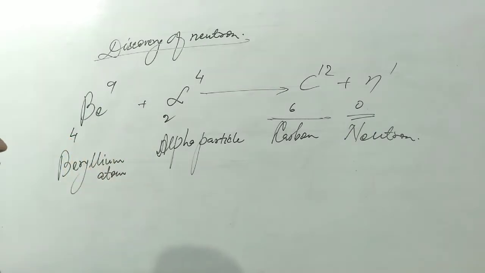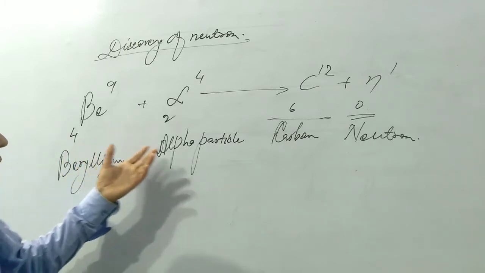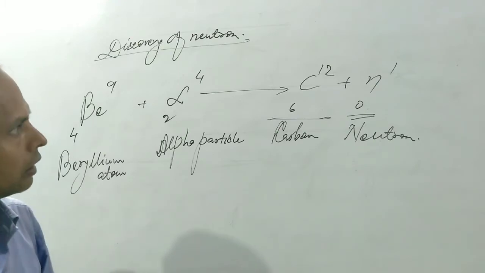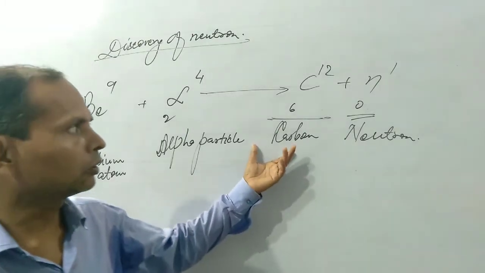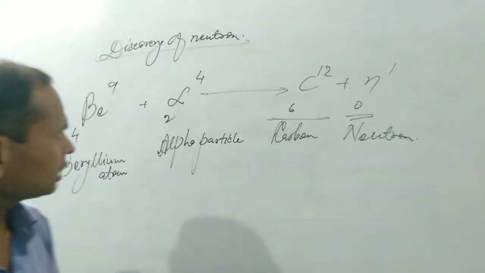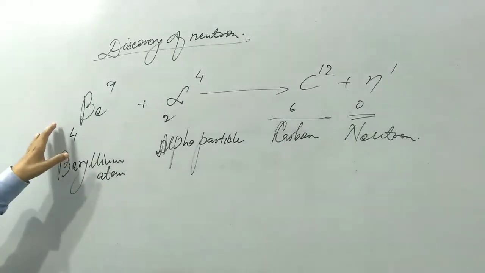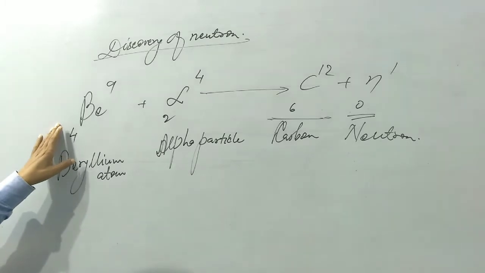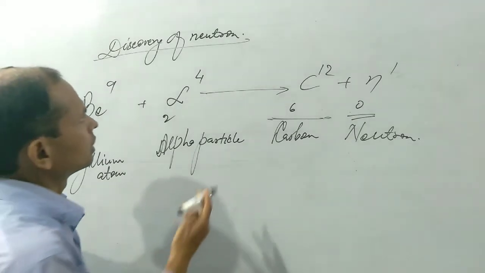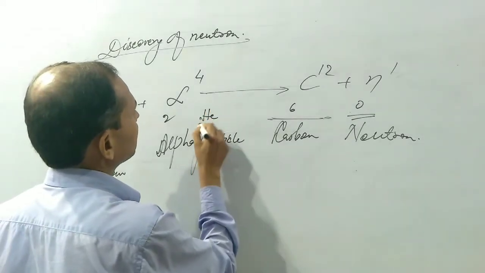This is beryllium atom. On beryllium atom, alpha particles were bombarded. Then a new element carbon is obtained as well as neutrons. We see that the atomic number, the proton number, of beryllium is 4, and the mass number of alpha particle is 4.